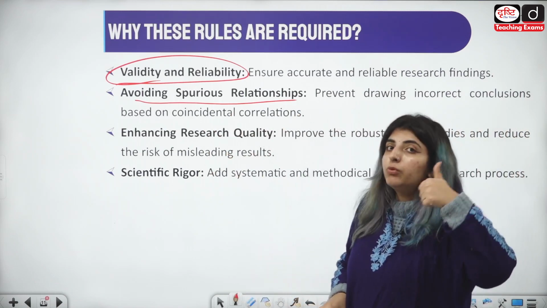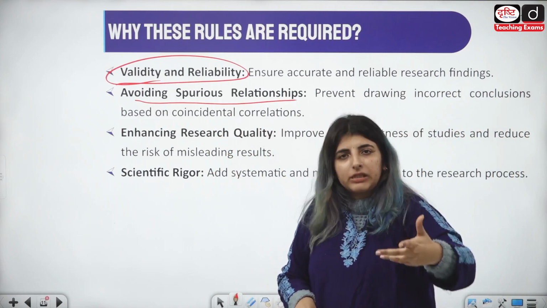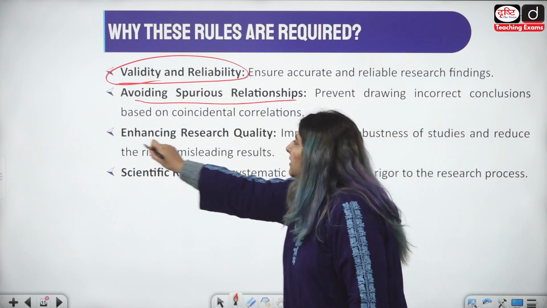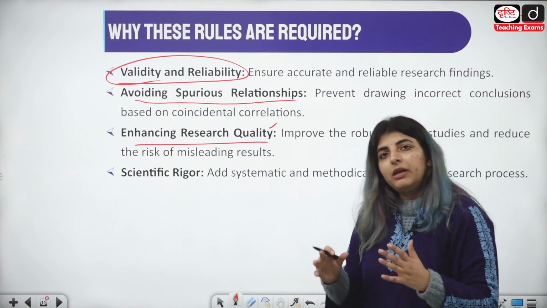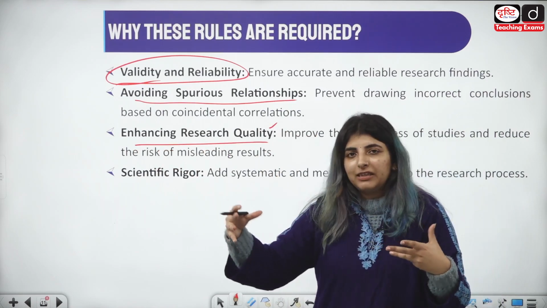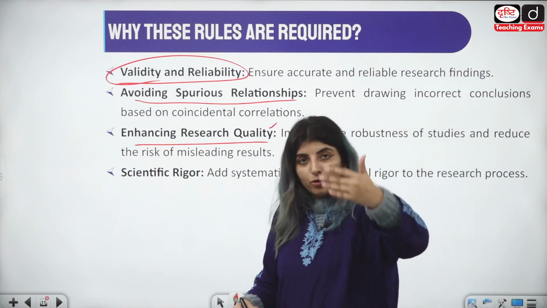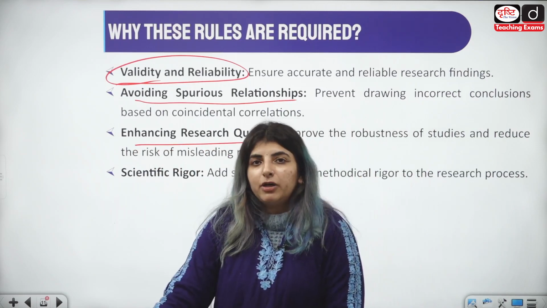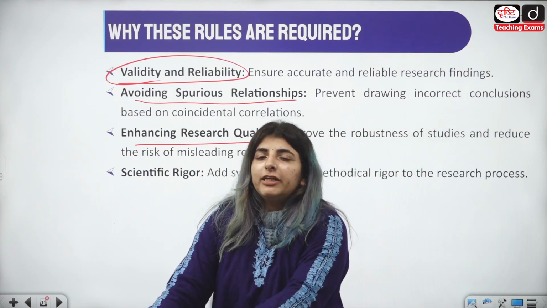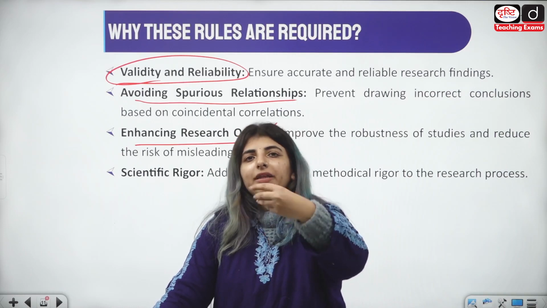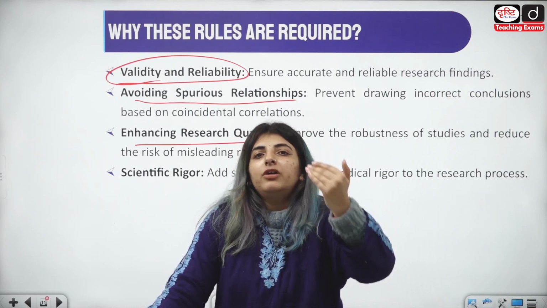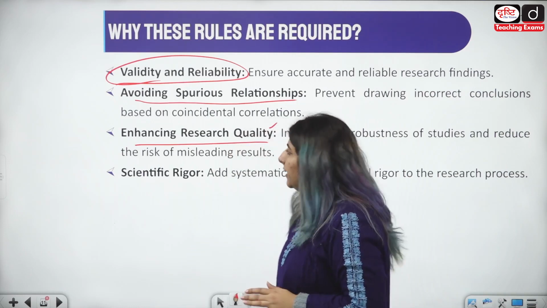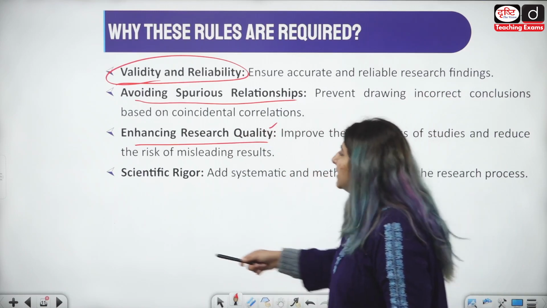So to avoid spurious means any fake, false relationships. Enhancing research quality, of course, if we will be clear with whatever cause and effect is there, the other person who's later on going to read our research paper would also be somewhere or the other, क्योंकि valid भी होगा, reliable भी होगा, the other person would be much and more trusting on the research paper they are reading, right? So quality will be enhanced.